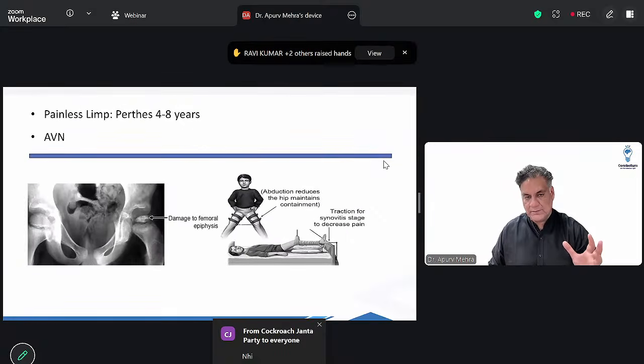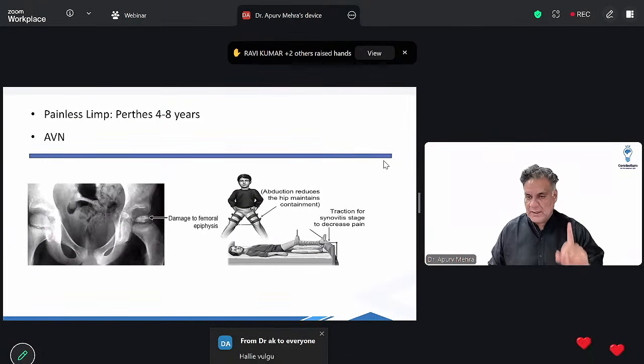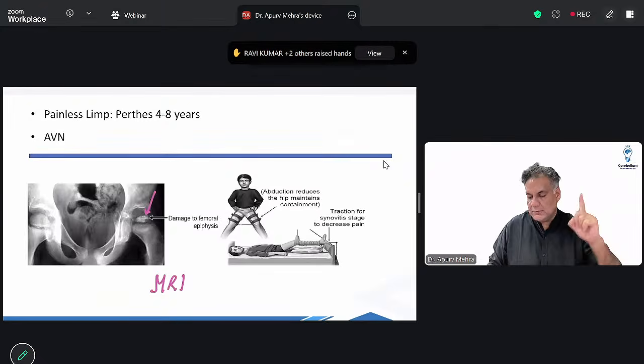This image comes. At birth, shallow acetabulum, unstable hip, DDH, painless. Age group 4 to 10, avascular necrosis of the femoral epiphysis, painless, Perthes disease. Investigation of choice, MRI. दोनों DDH and Perthes maintain hip abduction.